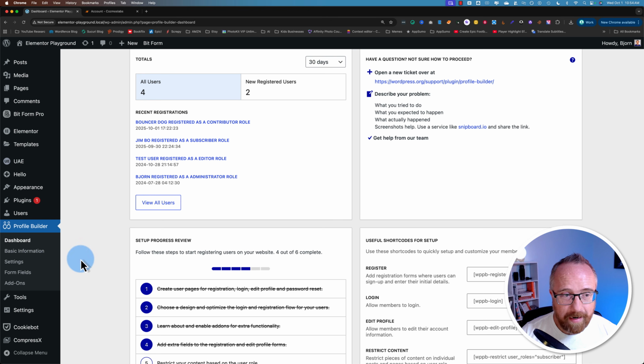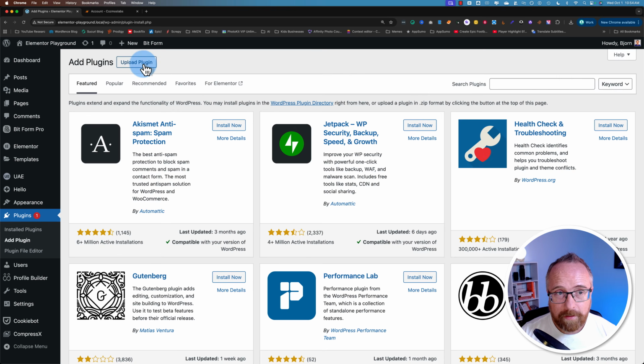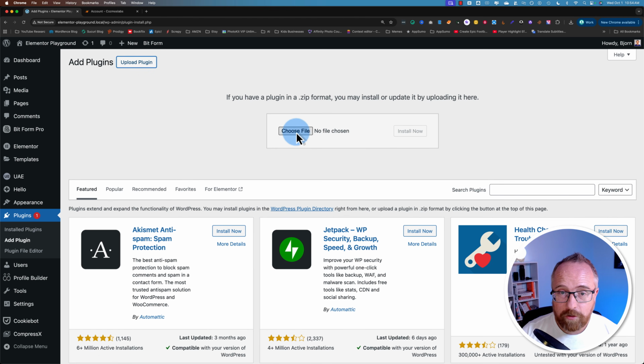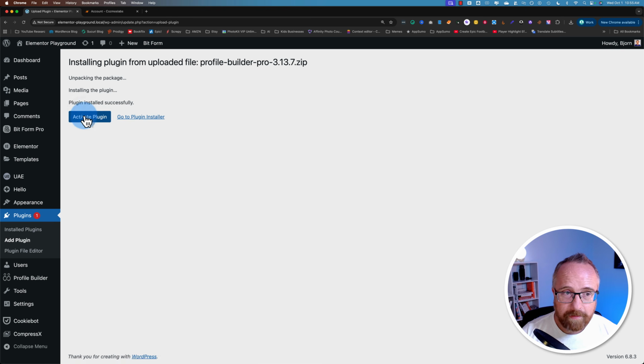That's pretty cool. I want to now install the pro version. So I'm going to go to plugins and add plugin, then click on upload plugin. You can click on choose file to find it on your hard drive. I'm just going to drag and drop it from right here. Click on install now when you're ready, then click activate.